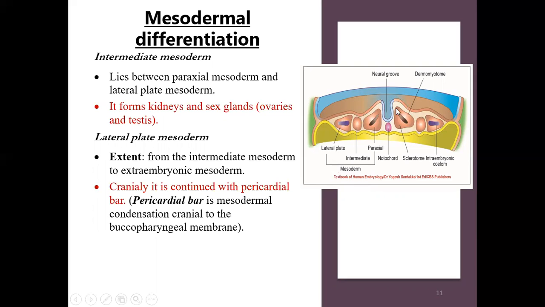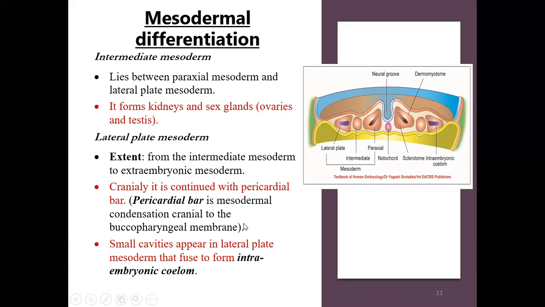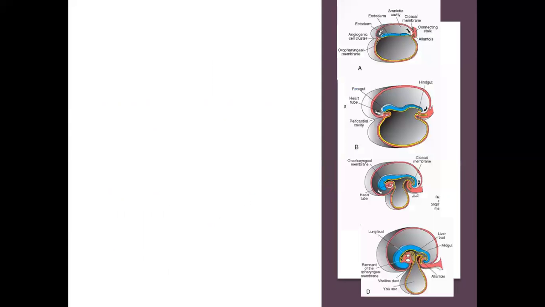This is only the cut section. So the whole of the disc extends anterior to it also. So you imagine it like a plate. So the lateral plate mesoderm, cranially, is continued with the pericardial bar. The pericardial bar is also a mesodermal condensation cranial to the buccopharyngeal membrane. And now small cavities will start appearing in this lateral plate mesoderm, splitting it into two layers, the somatopleuric and the splanchnopleuric mesoderm. Right? Similarly, a cavity will also appear in the pericardial bar itself, and it will be known as the pericardial cavity or pericardial sac.